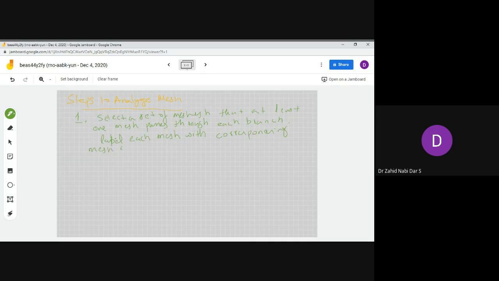And then assign each mesh current an arbitrary direction. It is up to you what direction you apply.